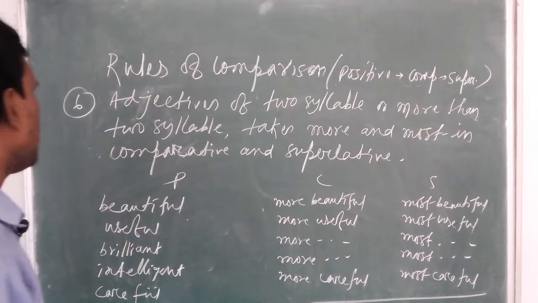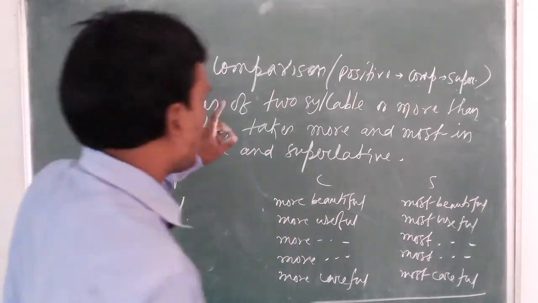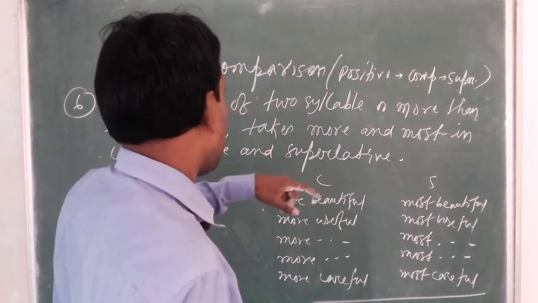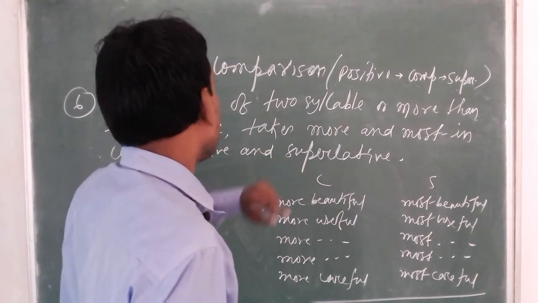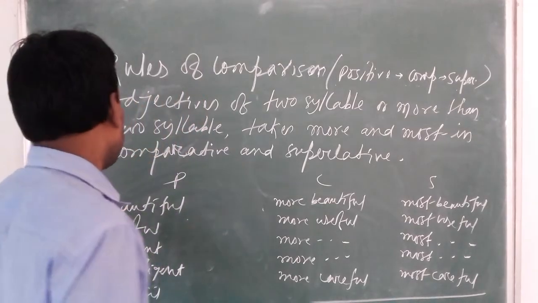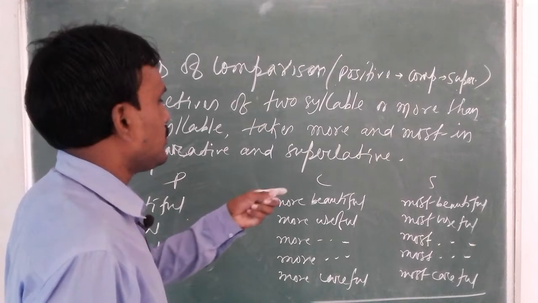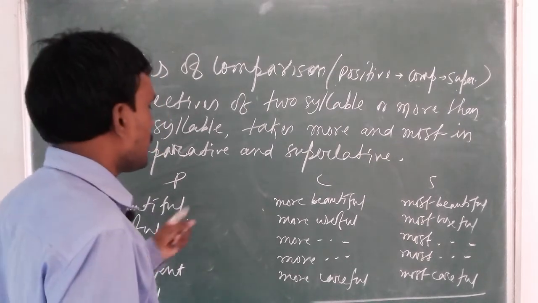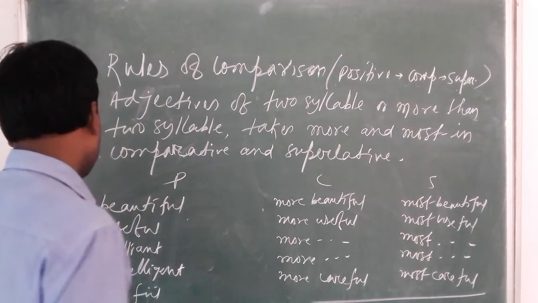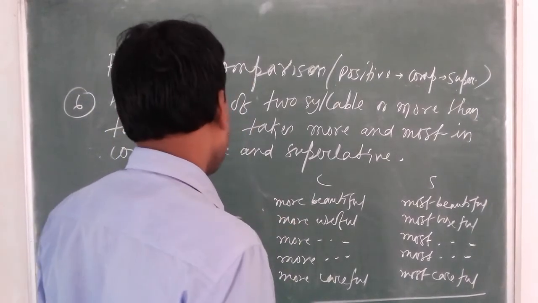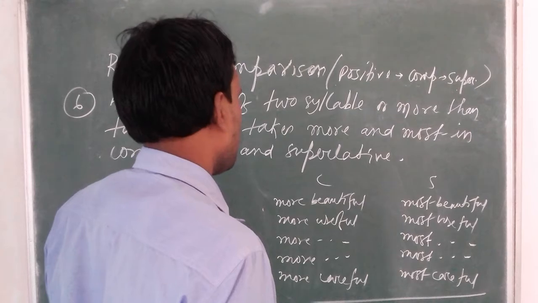So dear students, look here, adjectives of two syllables or more than two syllables take more and most in comparative and superlative. Beautiful, more beautiful, most beautiful. Useful, more useful, most useful. Brilliant, more brilliant, most brilliant. Intelligent, more intelligent, most intelligent. Careful, more careful, most careful.